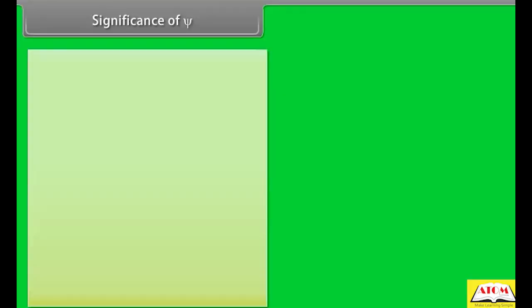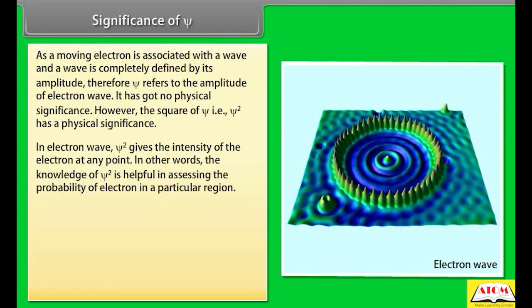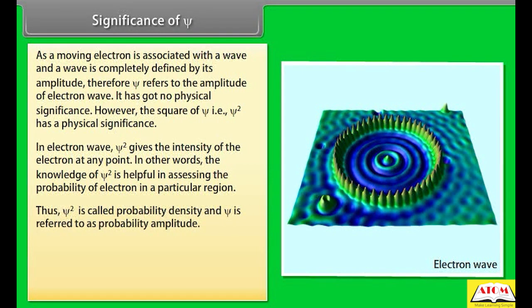Significance of psi. As a moving electron is associated with a wave, and a wave is completely defined by its amplitude, psi refers to the amplitude of the electron wave. It has no physical significance. However, the square of psi, that is ψ², has a physical significance. In the electron wave, ψ² gives the intensity of the electron at any point. In other words, the knowledge of ψ² is helpful in assessing the probability of finding the electron in a particular region. Thus, ψ² is called probability density and ψ is referred to as probability amplitude.